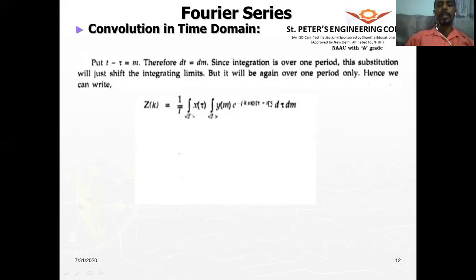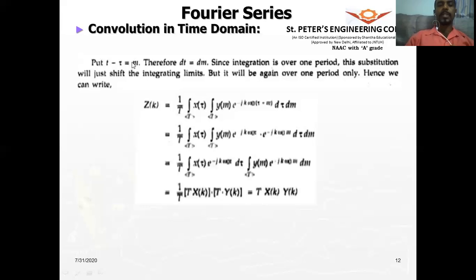So we have d tau dm. We can split this into two terms and get d tau with an exponential term with respect to tau, and dm with the exponential term with respect to m. So we get two different terms by simply taking this change in the variable.